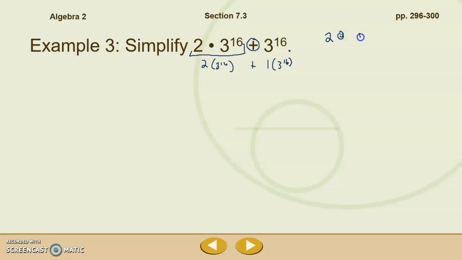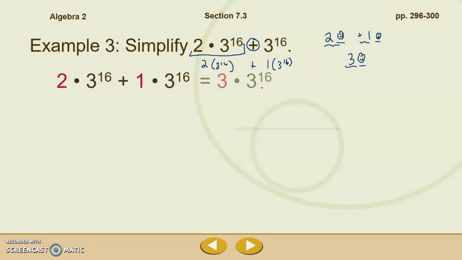I had 2 smiley faces and I was adding 1 smiley face. Well, what would I do? My smiley face wouldn't change. What changes is the number of groups that I have. So 2 smiley faces plus 1 smiley face equals 3 smiley faces, or 2 groups of smileys plus 1 group of smileys equals 3 groups of smileys. So what we're doing here, our variable, our base and our exponent is not going to change. What we're going to add is the coefficients, just like we did before. So I have 2 groups of 3 to the 16th plus 1 group of 3 to the 16th. I now have 3 groups of 3 to the 16th.